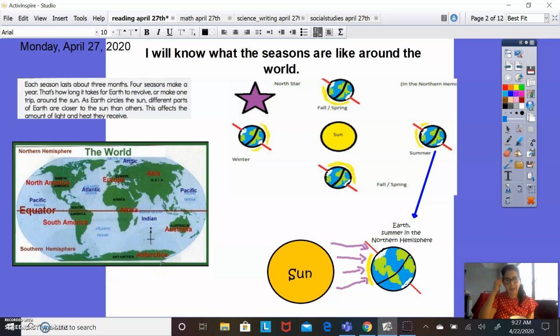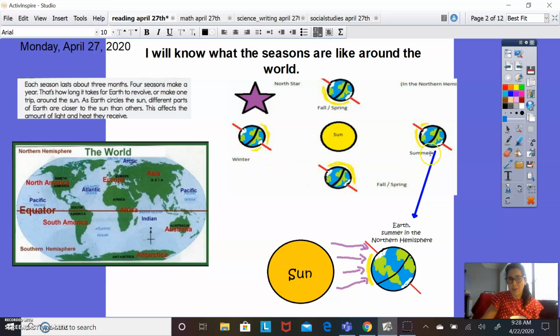So keeping that in mind, when the earth is rotating on its axis tilted this way, you'll notice that this part here, the southern hemisphere, is facing the sun. So guess what? It's going to be hotter here, and it's going to be more light here. And do you see how the top part, which is the northern hemisphere, is not facing the sun? But watch, as it's rotating, here's the southern hemisphere.